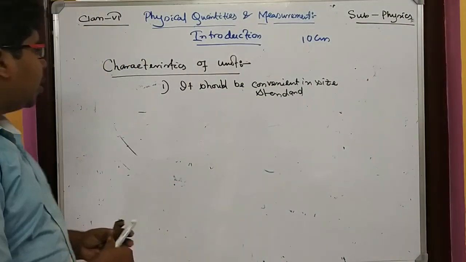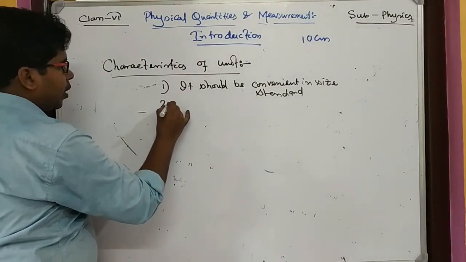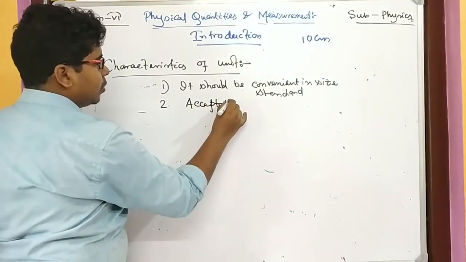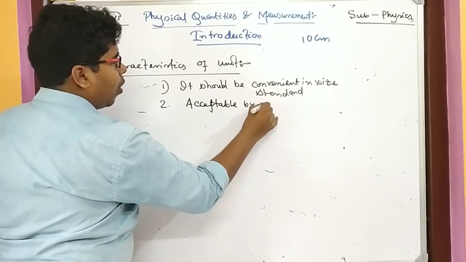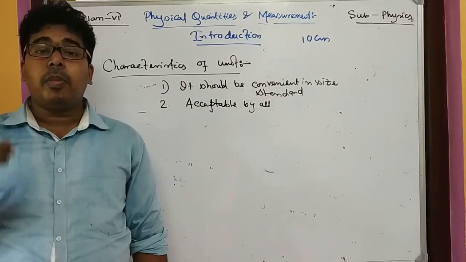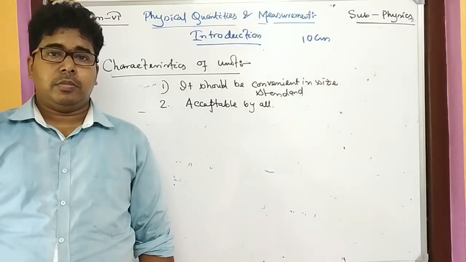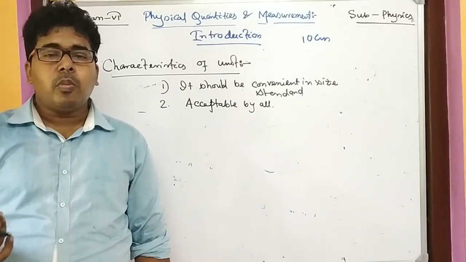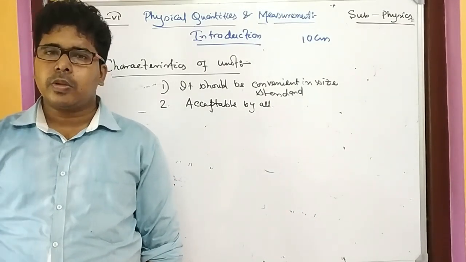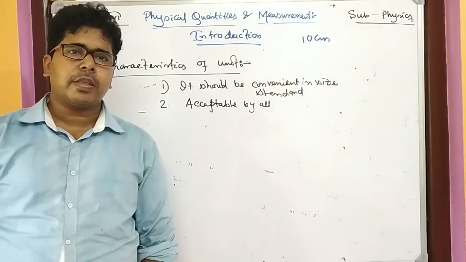Number 2, a very common thing: it should be acceptable by all. Whatever quantity I take as a standard unit, everybody should accept it.